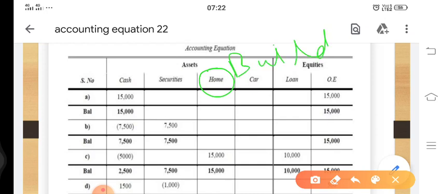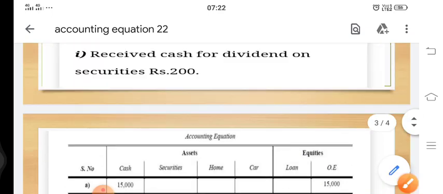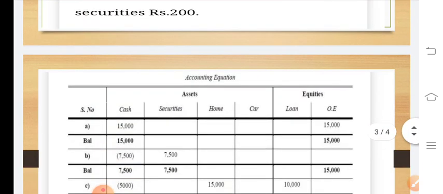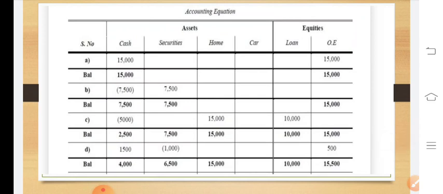So now when we purchased the building, what is happening here? Building is coming to us for rupees 15,000. So we have added 15,000 to building. Let's check. I guess there was one more point, and it was: purchased a home, that is building, for 15,000, giving 5,000 in cash and the balance through loan account, which means we have purchased the building for 15,000, for which we have just paid 5,000. The remaining amount is a liability.